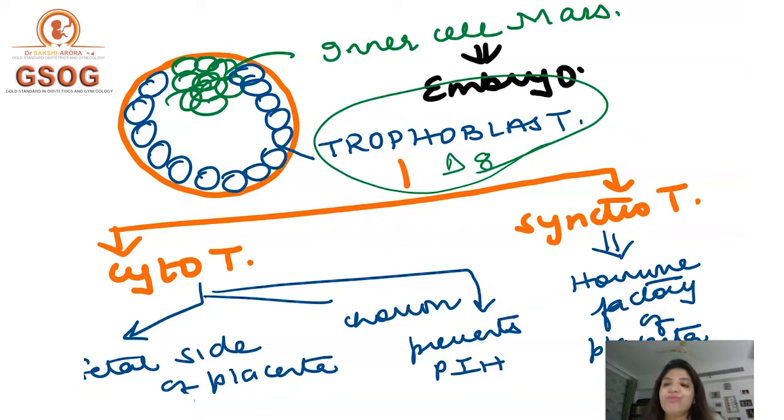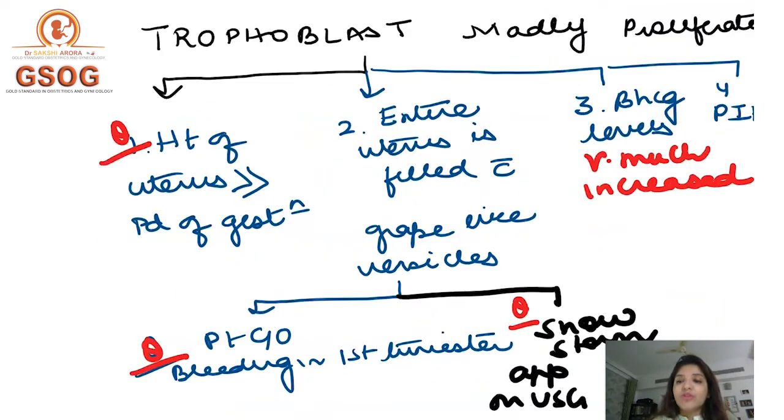Number four, again go back to this page. Here I told you that the function of cytotrophoblast is that it prevents PIH. Now this trophoblast is madly proliferating. It is so busy in proliferation that it forgets that it has a function to perform, and that is to prevent PIH. So this trophoblast proliferates madly and it forgets that it has to prevent PIH. So the fourth thing which you get in a patient of molar pregnancy is that they have PIH, right?